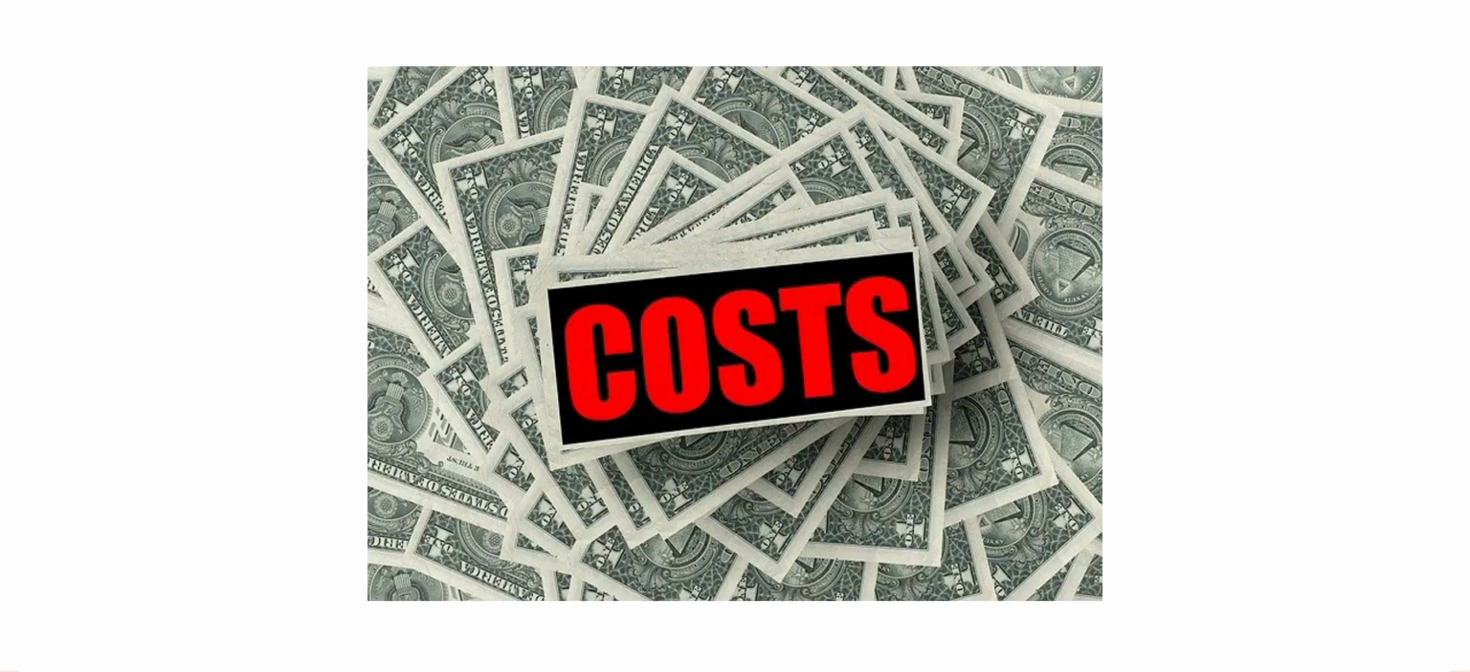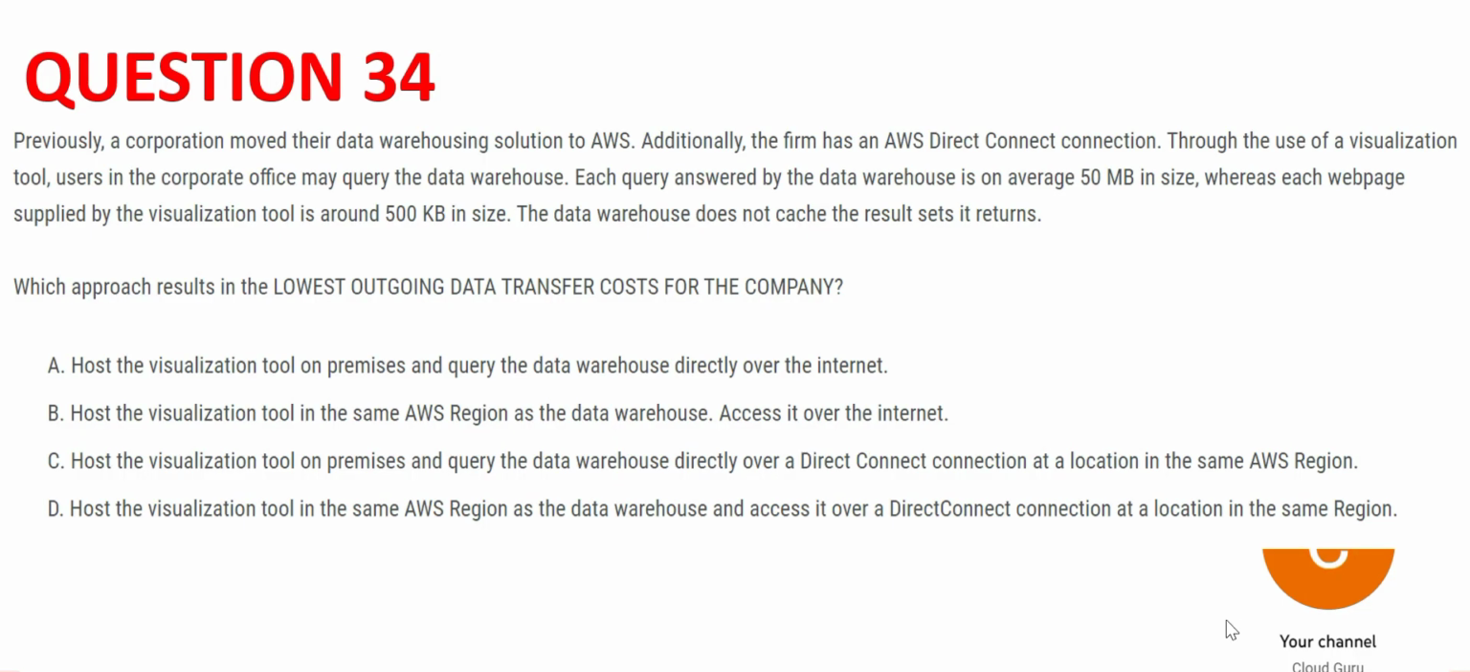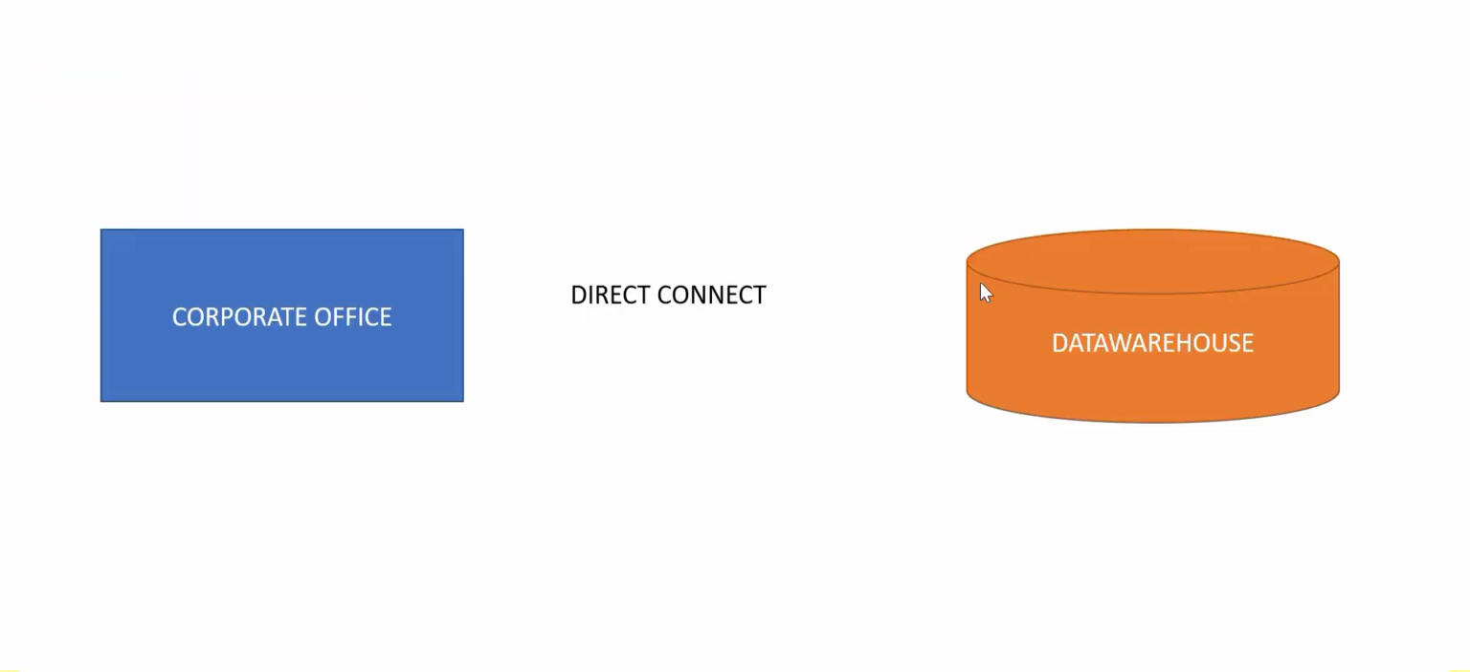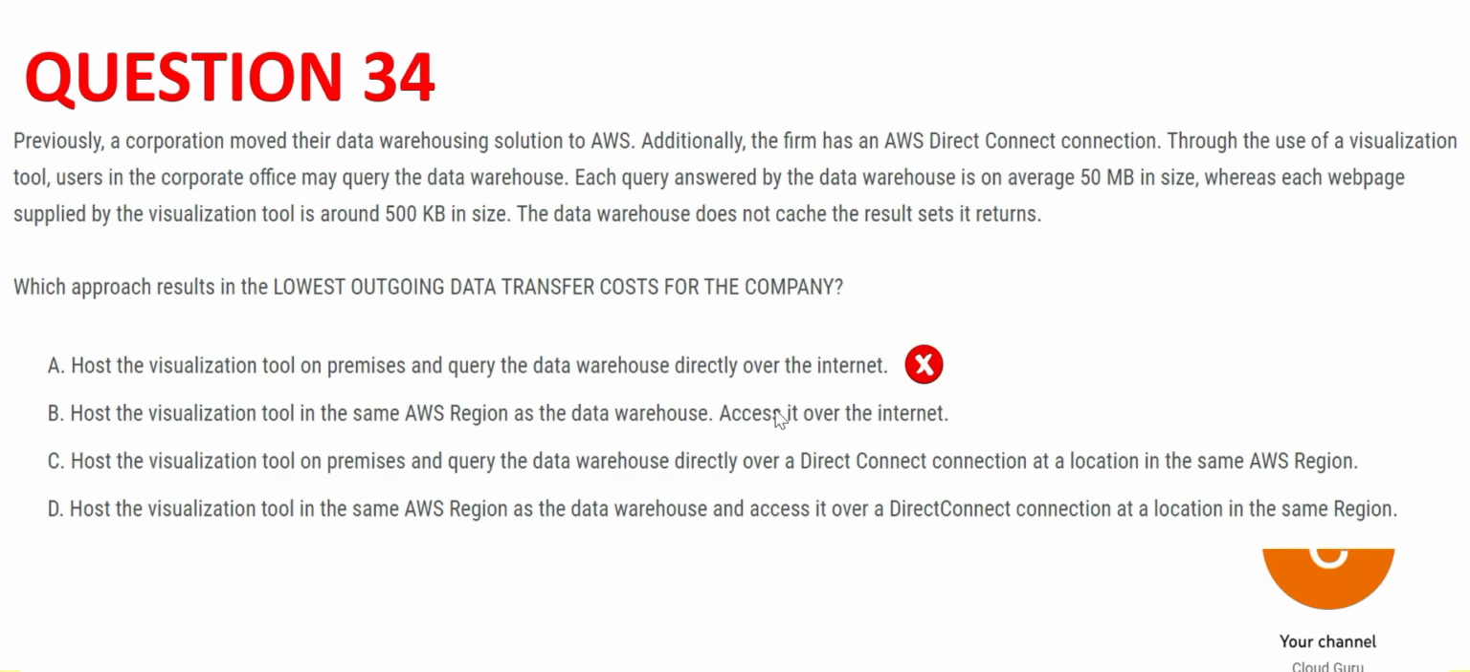Let's scan through the options. First one says the data visualization tool should be put on premises. See, the data visualization tool has to be on AWS. It cannot be on premises, because that will increase the data transfer cost. You have to reduce the data transfer cost. Hence, option A is wrong. Plus, it is using the internet when you already have a direct connection, which can reduce your cost. It is using internet, which is not good. A is wrong.